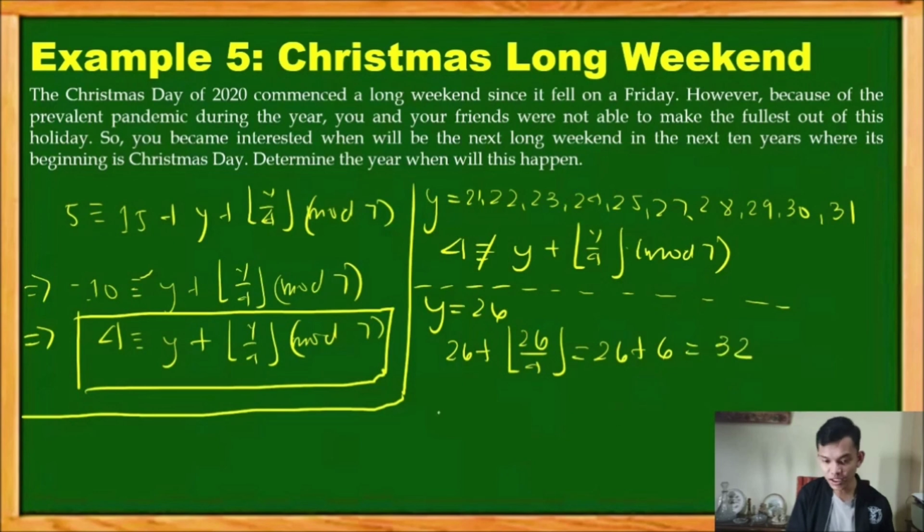And 32 happens to be linearly congruent to 4 mod 7. So, our linear congruence holds.